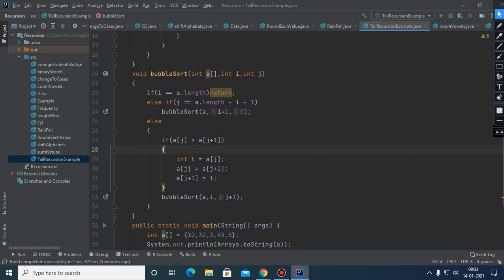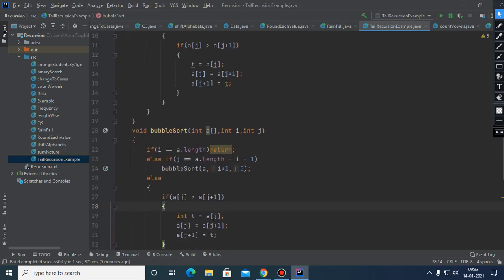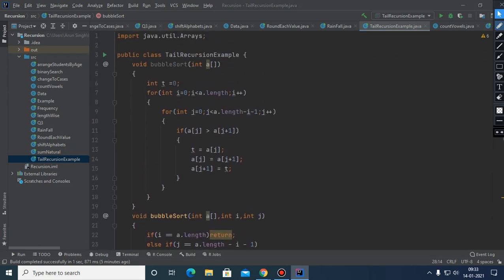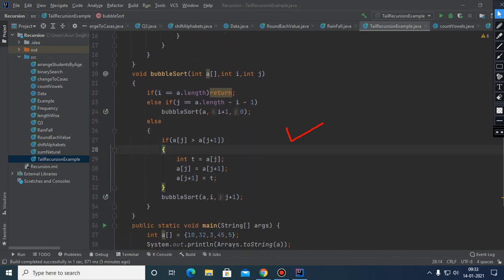Suppose you have written any code. Suppose somebody is asking, sir, I know both the methods, so which method will I use? I will say that you should prefer this method. Reason is that recursive calls take more time to execute because every time a function call is involved. You can see that here is a function call. You can see that here is also another function call.